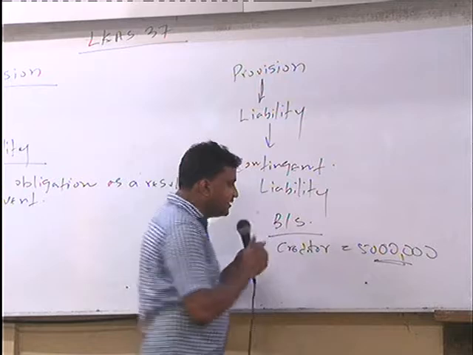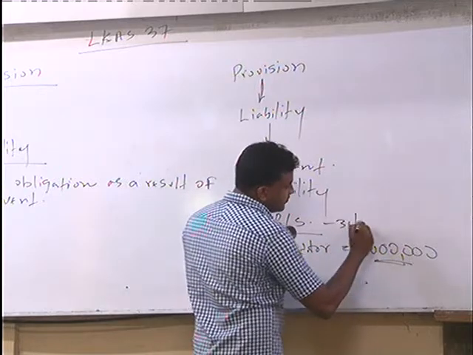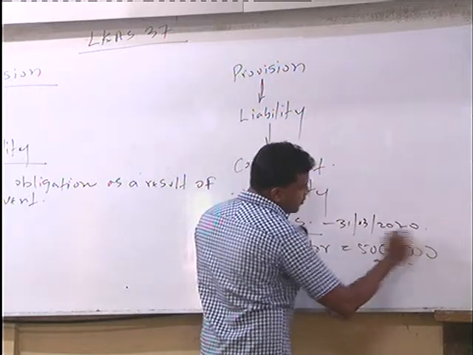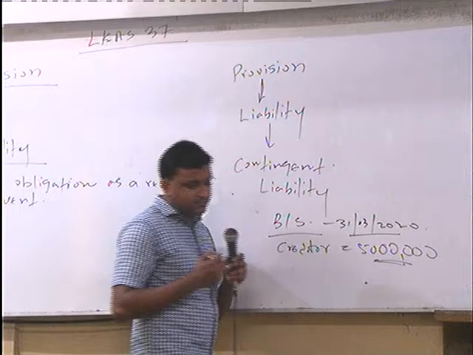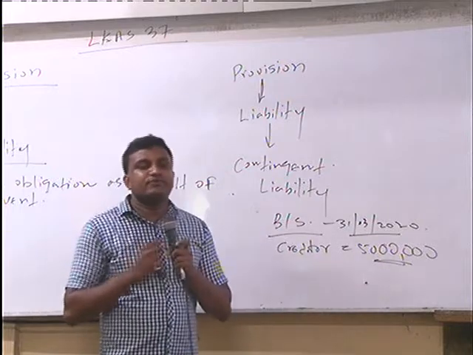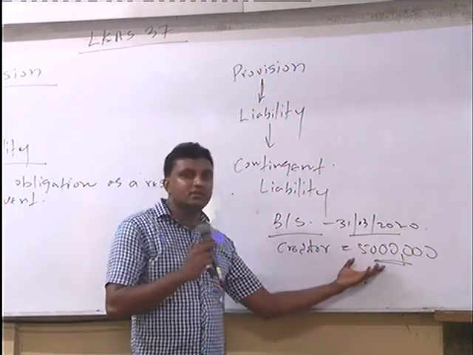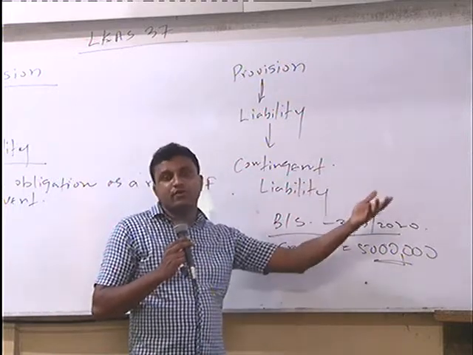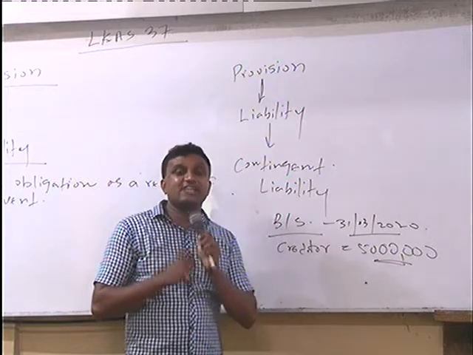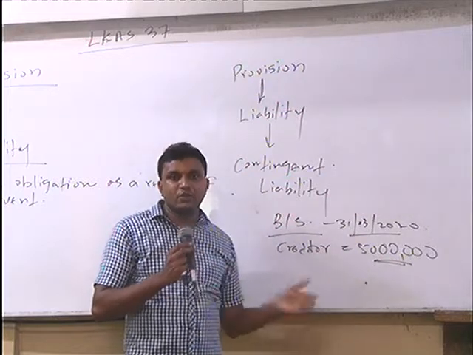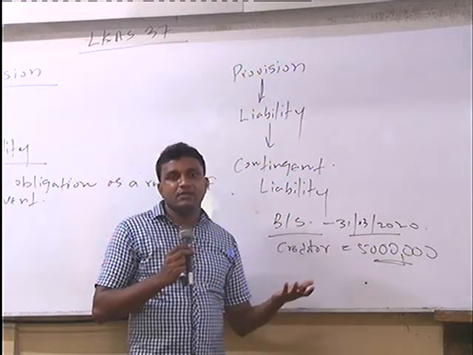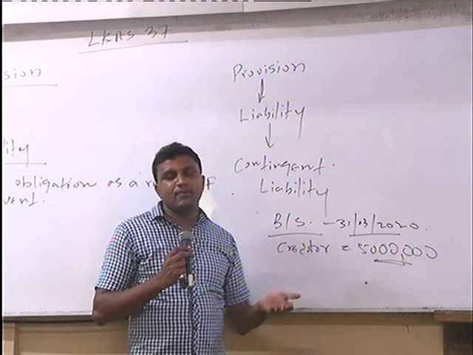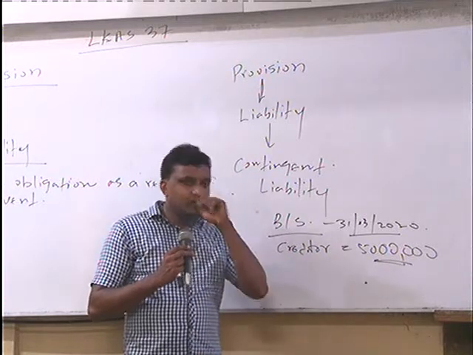As at 31st March 2020, there is an amount to pay. But when you settle this amount, there is a cash outflow from your company. Most of the time you settle in cash. You have to issue a check, then your bank balance is reduced.